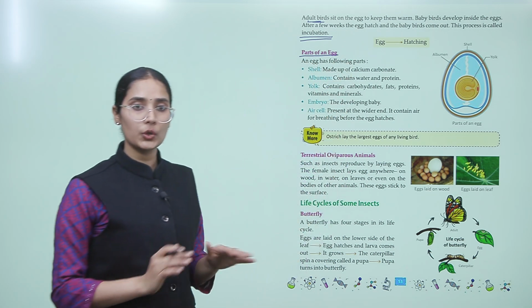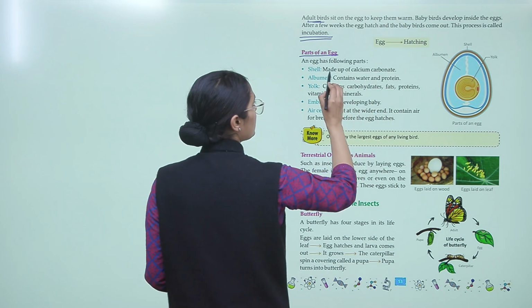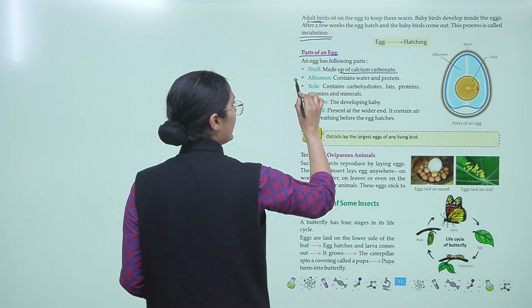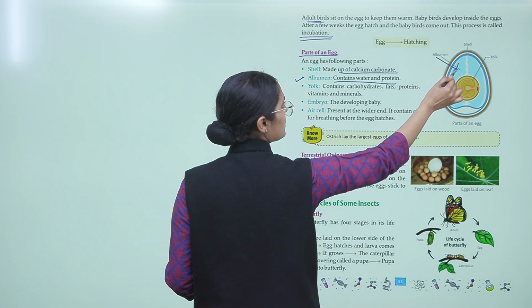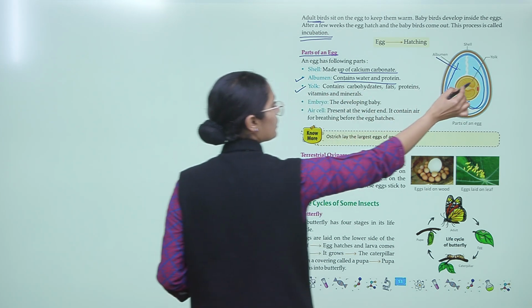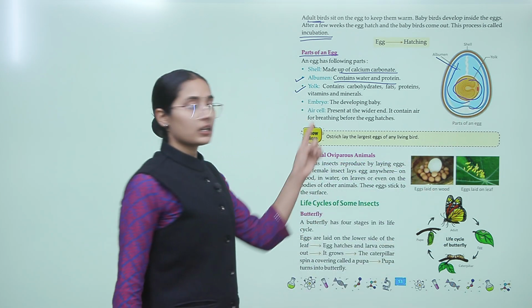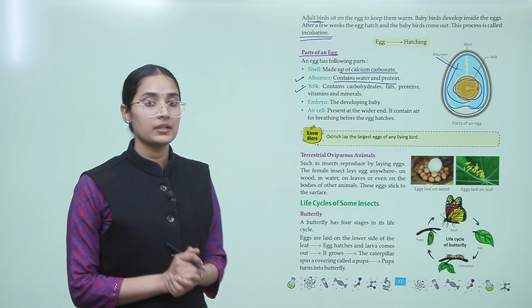Now let's understand the parts of an egg. An egg has the following things. First, the shell, the outer part, made up of calcium carbonate. Albumin contains water and protein. The yolk, this yellow part, contains carbohydrates, fats, proteins, vitamins and minerals.